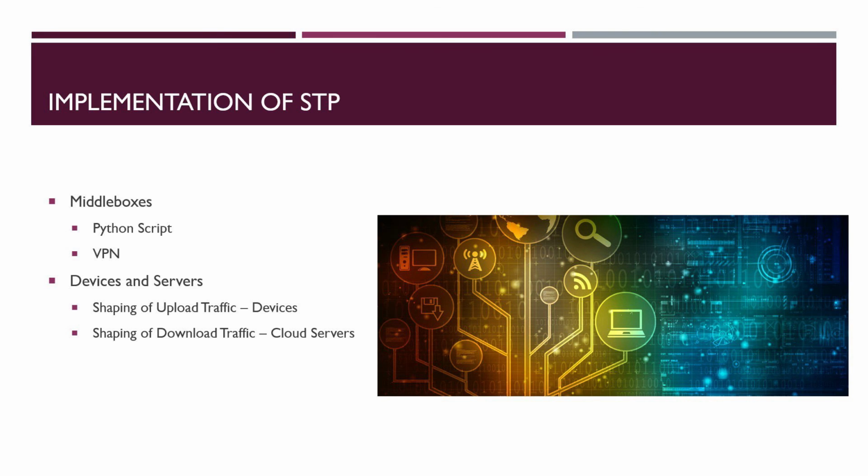The second way to implement STP is on devices and servers. The idea is that device developers could include STP as a feature of their devices with custom code or a third-party library. Shaping of upload traffic would occur on devices, and shaping of download traffic would occur on the cloud servers. Performing traffic shaping on devices would protect first hop Wi-Fi traffic, which means local and external adversaries could not make activity inferences.